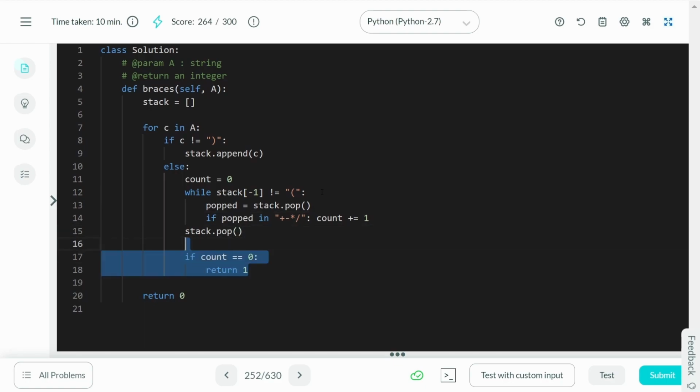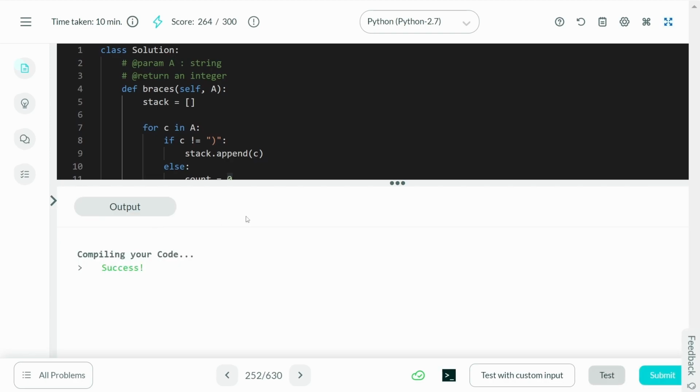Anyways, once we're done with this iteration of the while loop, we check the condition. If the count is 0, that is, if the count did not change at all, in other words we did not encounter any operators, return 1. We have found a case of redundancy. If not, we keep going forward. And if throughout the entire string you find no such redundancy, then you can safely return 0. That is, the entire string is non-redundant.